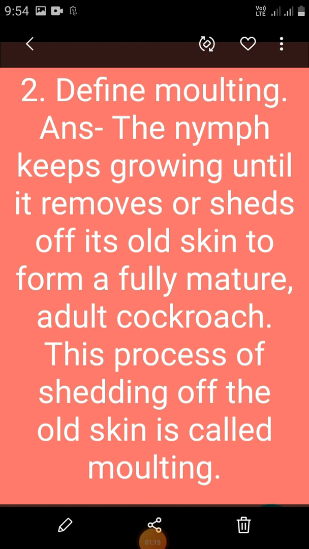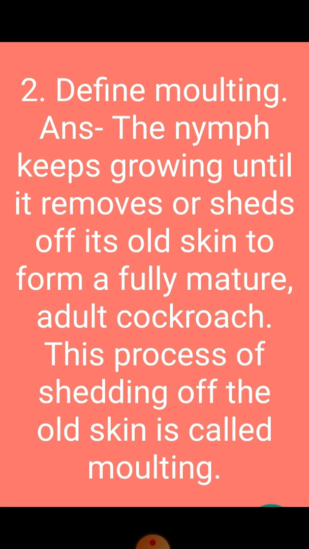Second question: define molting. The answer is, the nymph keeps growing until it sheds its old skin to form a fully mature adult cockroach.